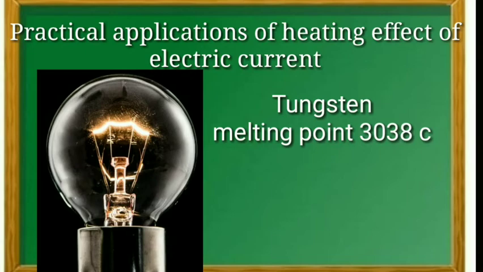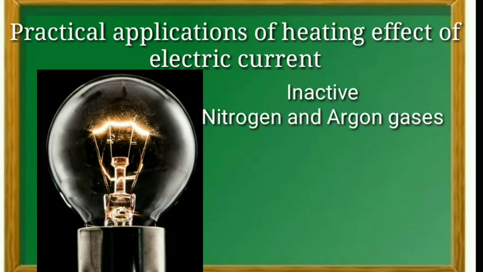The filament should be thermally isolated, that means it does not melt as much as possible, using insulating support, etc. The bulbs are usually filled with chemically inactive nitrogen and argon.